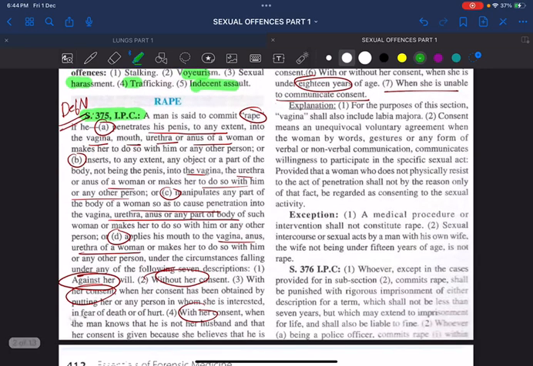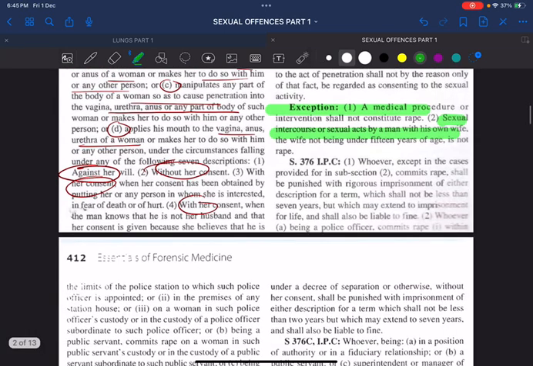What is an exception to this? Sexual intercourse between a husband and wife is not rape. A medical procedure or intervention shall not constitute rape. For example, doing colposcopy, doing per vaginal examination, doing per rectal examination. All this does not constitute rape. Punishment for rape is explained in detail under section 376 of IPC.